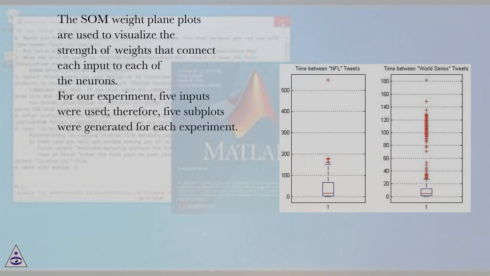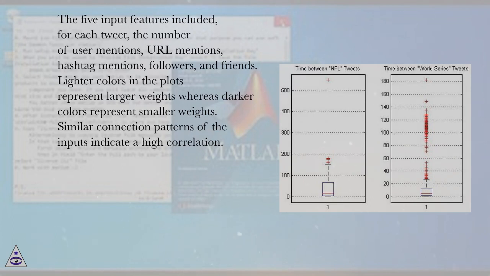The SOM weight plane plots are used to visualize the strength of weights that connect each input to each of the neurons. For our experiment, 5 inputs were used, therefore, 5 subplots were generated for each experiment. The 5 input features included, for each tweet, the number of user mentions, URL mentions, hashtag mentions, followers, and friends.